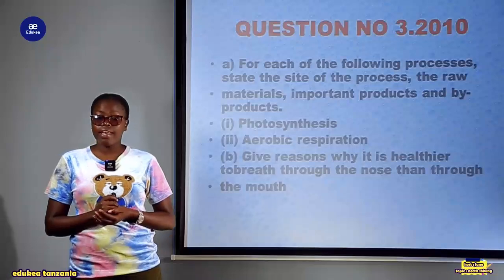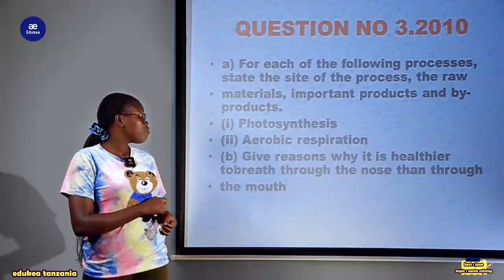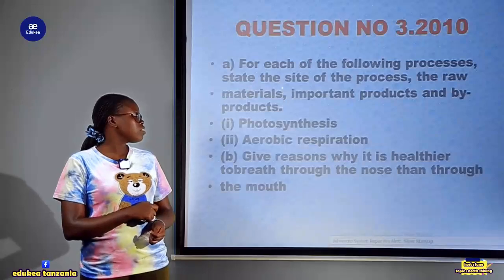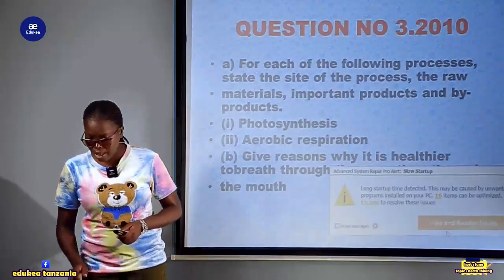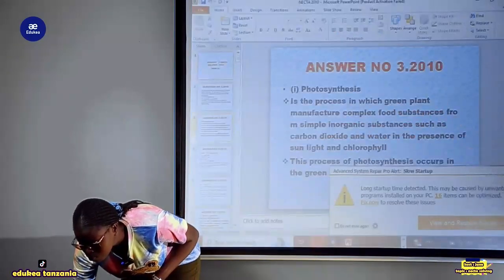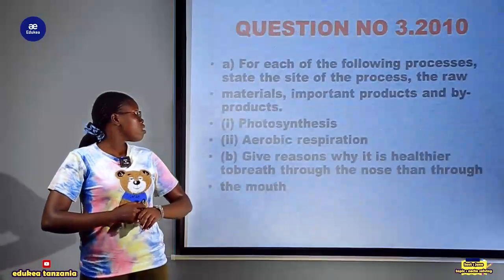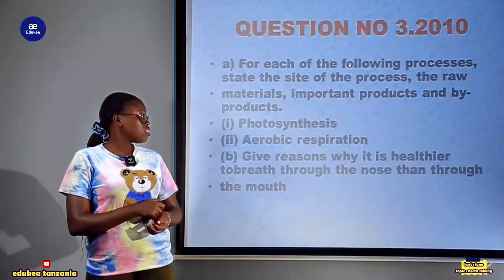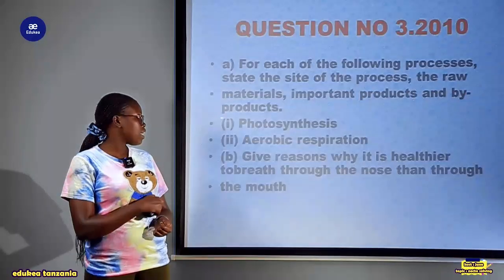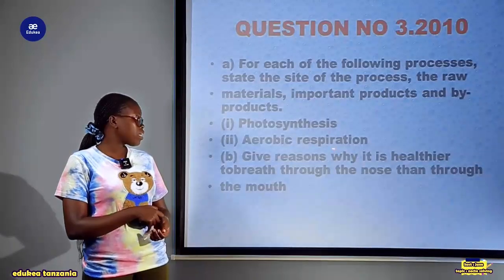So, question number 3, Roman A, states that for each of the following processes, state the site of the process, the raw material, important product, and byproduct. The first one is photosynthesis, and the second one is aerobic respiration.